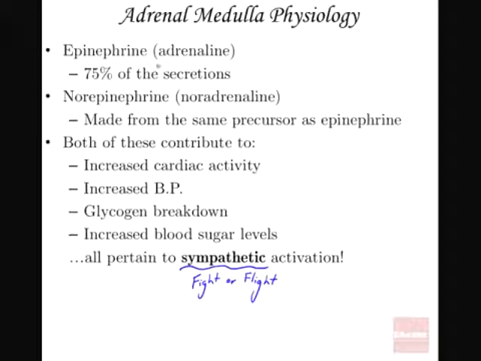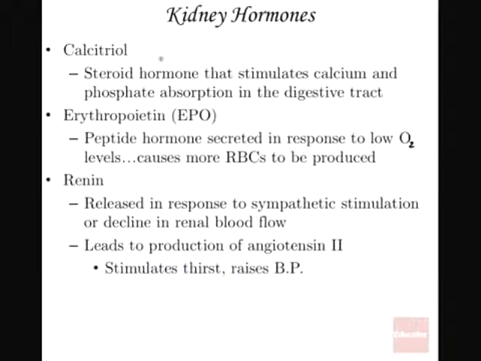Then when you come to the kidney hormones, the kidney is also producing some hormones like calcitriol, and this one is a hormone that is stimulating calcium and phosphate absorption. Now we are eating food with calcium and phosphates, which the body still needs. Therefore, to economize the usage of the phosphates and the calcium, some of them must be reabsorbed back to the body. That is under the influence of that hormone.